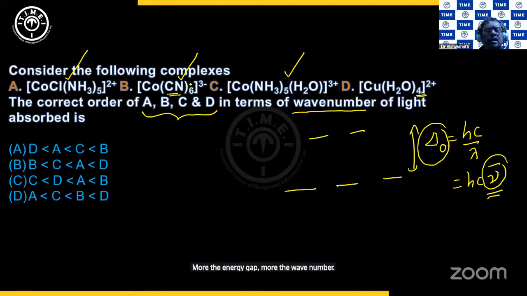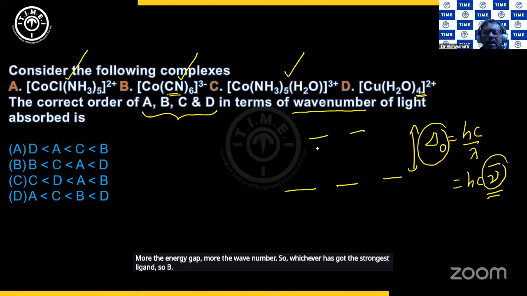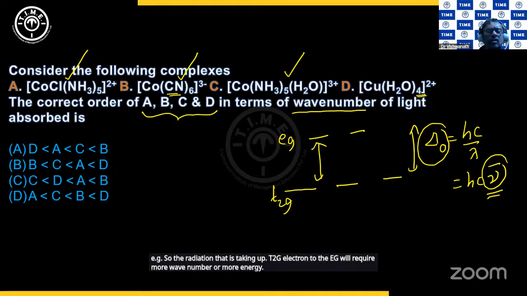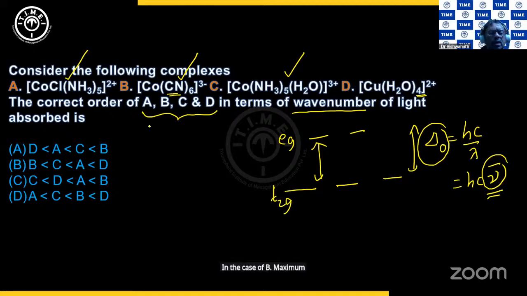So whichever has got the strongest ligand, B will have the greatest wave number between the 2 states, that is T2g and Eg. So the radiation that is taking up a T2g electron to the Eg will require more wave number or more energy in the case of B, maximum in the case of B. So this and this are out because B has to be the maximum.